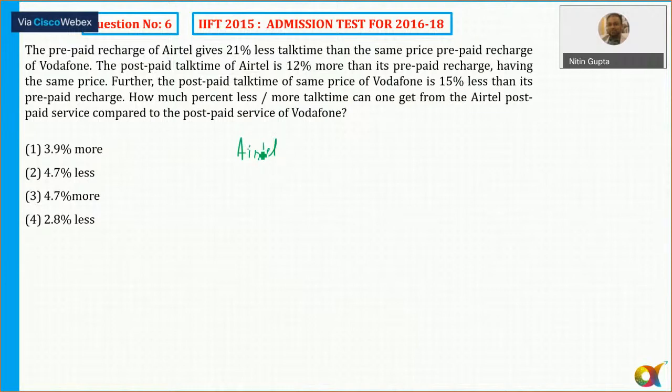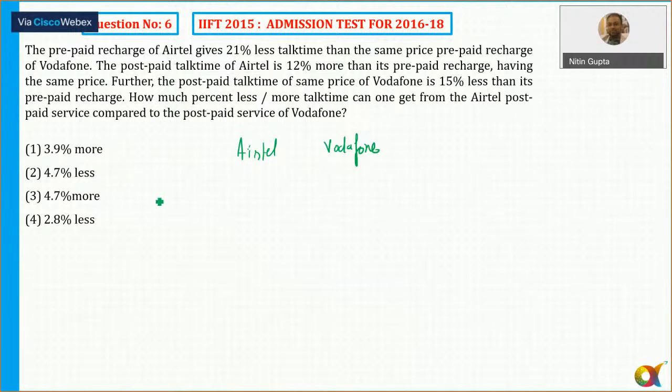Yes, that's right. It is not only sometimes brutal. IFT's DI section is always brutal. It's very calculation heavy. I told you in the very first session that it's better to concentrate more on LR. Increase your LR attempts, reduce the DI ones a bit. Okay, the prepaid recharge of Airtel gives 21% less talk time.